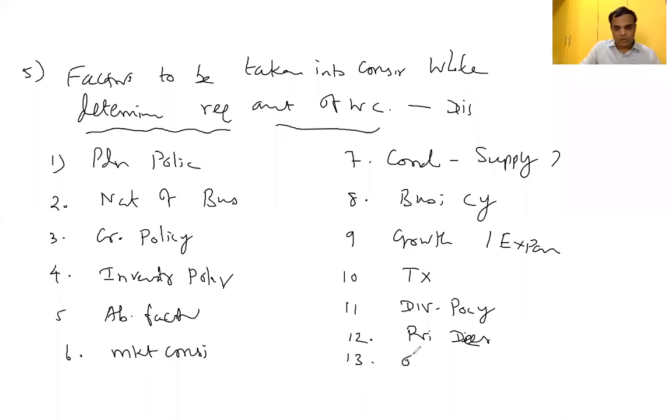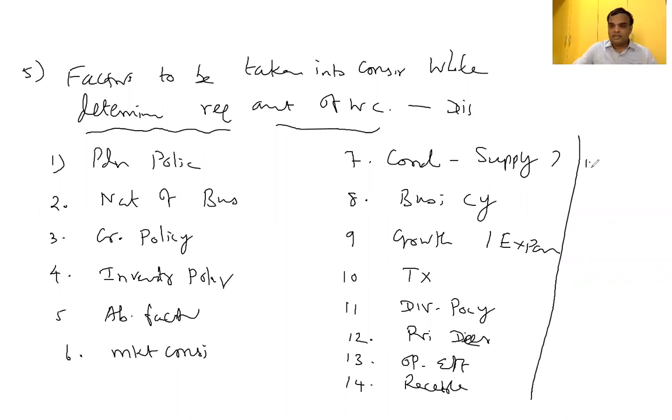Then, operational efficiency of the company, how effectively they are doing the operations. Receivables pattern, how they are collecting the money. How they are equipped with technology, with the use of technology or without, with the use of machines or without. Accordingly, their production level is going to increase, and working capital also has some impact.